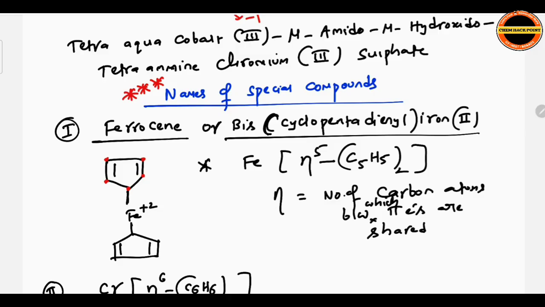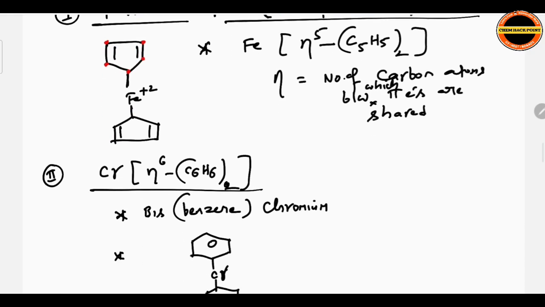These pi electrons are shared between 5 carbon atoms, that's why we wrote eta 5 here. Here also 5 carbon atoms, that's why we represented it so. Another example, Cr eta 6 C6H6 twice.